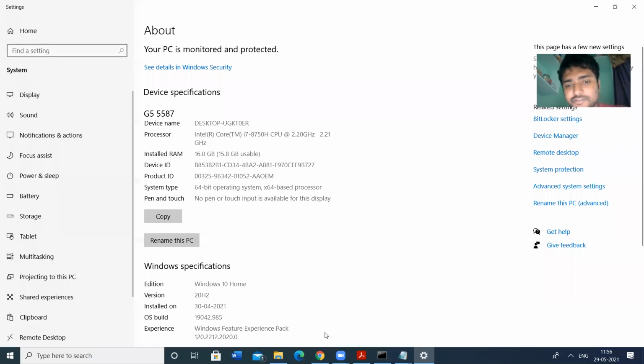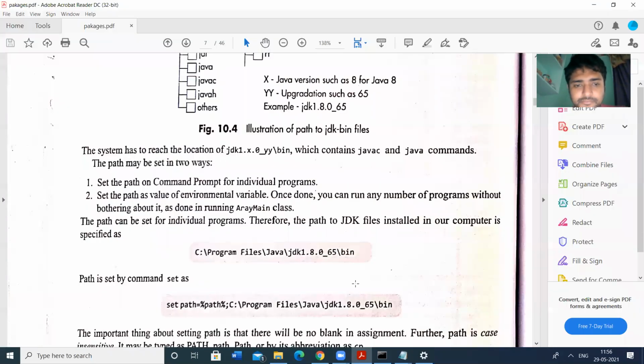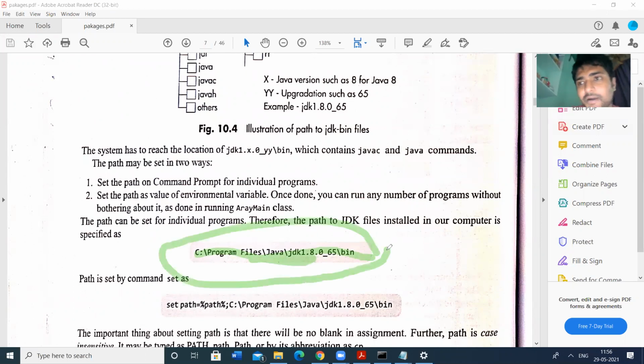We can give the class path also. So check this one. This is the path: program files, Java, JDK and bin. This can be done in the Windows operating system in environment variables. Right click on my computer, click on properties.